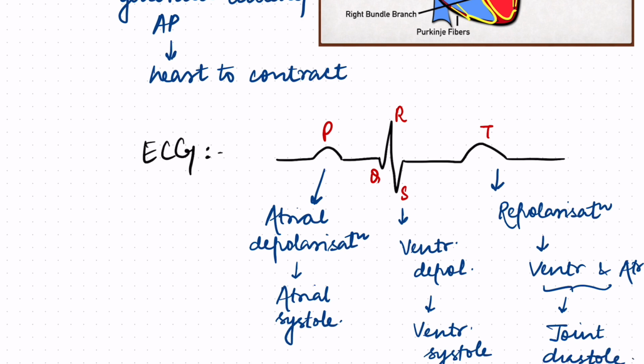I hope it is very clear. There's nothing to be confused about. The P wave stands for atrial depolarization, which in turn will cause atria to contract, and we call it atrial systole. Then the ventricles have to contract, so a QRS complex is generated for the ventricular depolarization. Then all of the chambers have to relax, so this is a repolarization T wave, which causes the ventricular and the atrial relaxation, which is called the joint diastole.